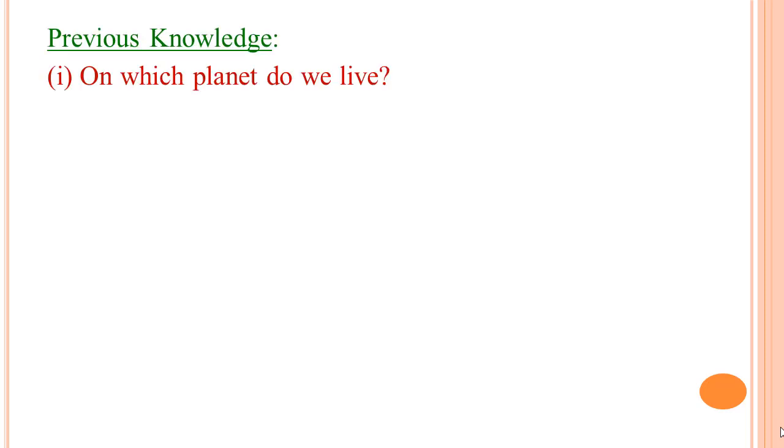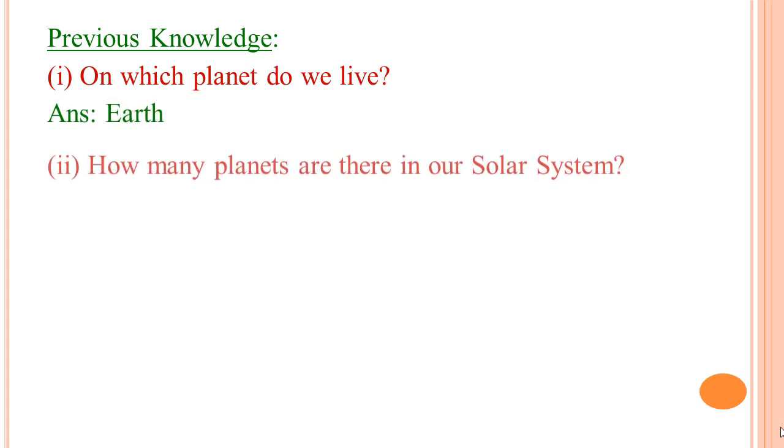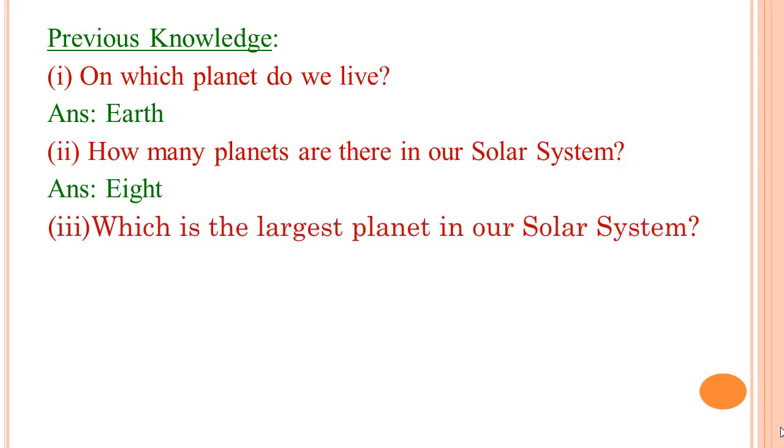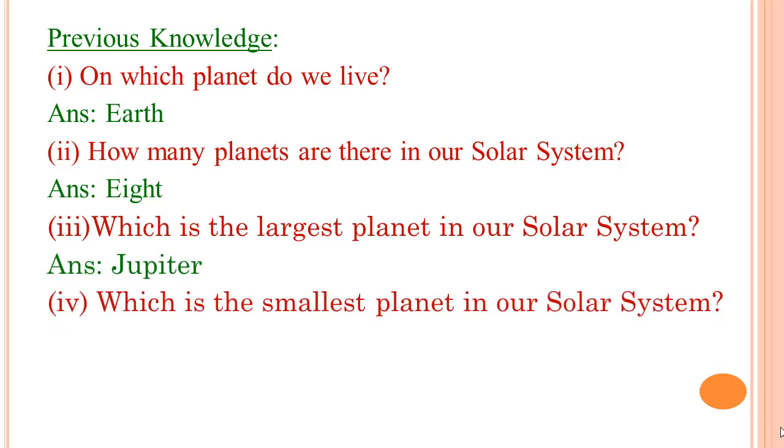First of all, I want to ask some questions from you as previous knowledge. The first question is, on which planet do we live? It is a very easy question and all of us know the name of the planet is Earth. The second question is, how many planets are there in our solar system? And the answer is 8. Question number 3. Which is the largest planet of our solar system? It is a little bit confusing or difficult question, and the answer is Jupiter. And the last question is, which is the smallest planet in our solar system? And the answer is Mercury.